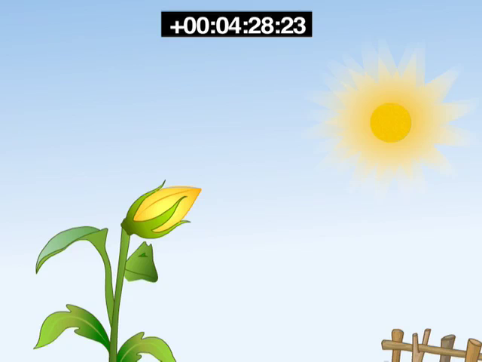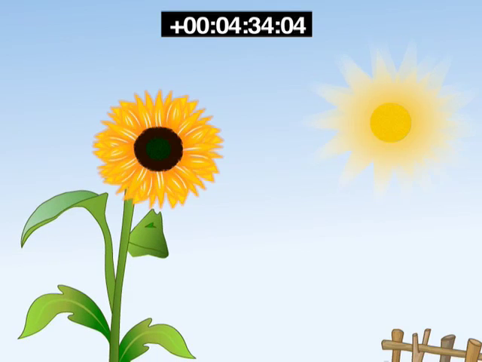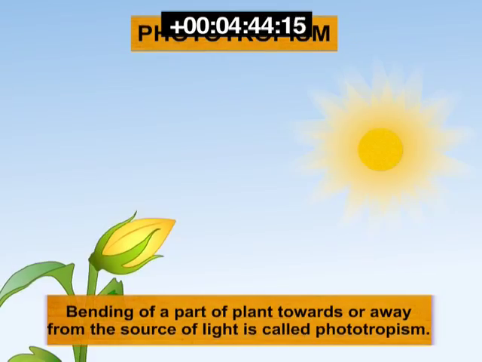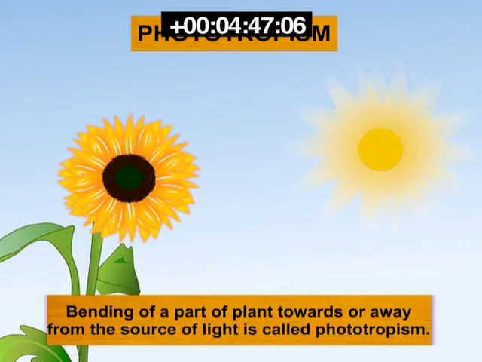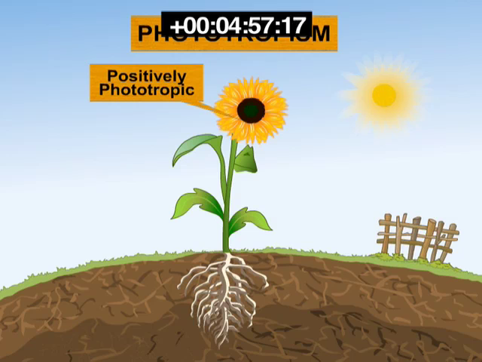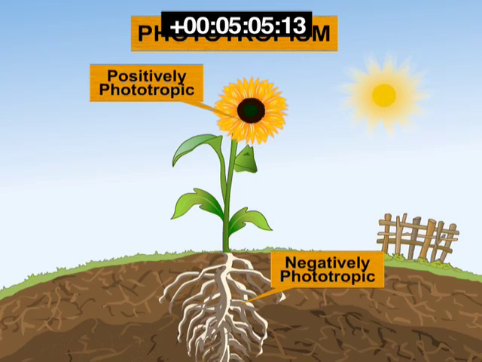The movement of plant parts such as roots, stem and leaves to external stimuli such as light and gravity is called tropism. Phototropism and geotropism are the examples of tropism. Bending of a part of plant towards or away from the source of light is called phototropism. The shoot part of a plant bends towards the source of light, hence it's called positively phototropic, whereas the root part of a plant always bends away from light, hence it is called negatively phototropic.